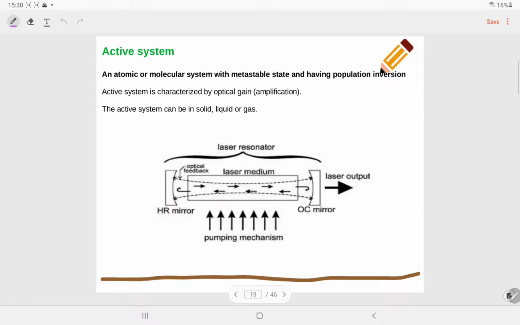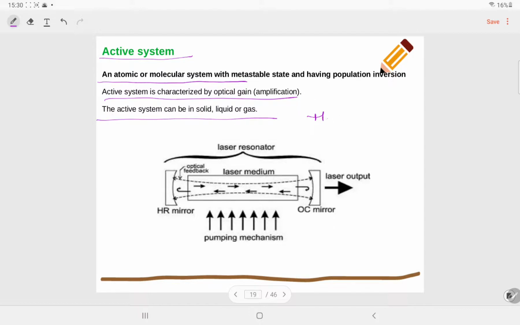Another important basic process required for lasing action is the active system. The definition of active system is really simple: an atomic or molecular system with a metastable state and having population inversion. The active system is characterized by optical gain amplification, and it can be solid, liquid, or gas.